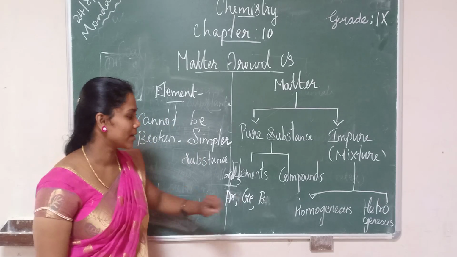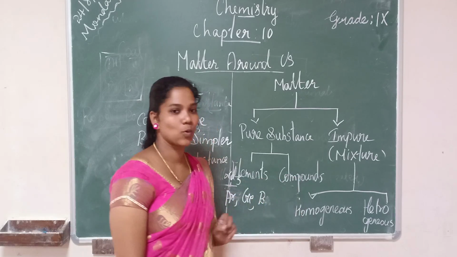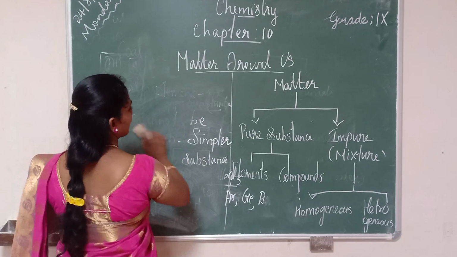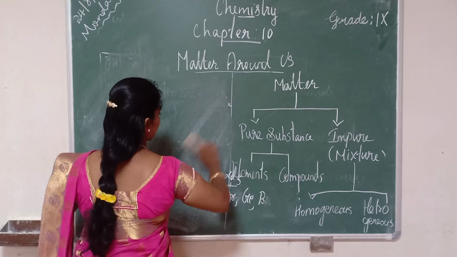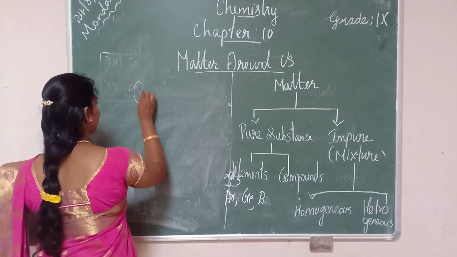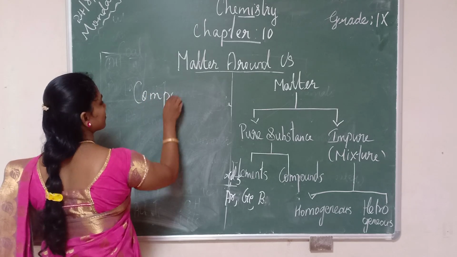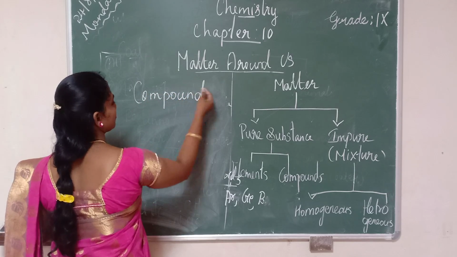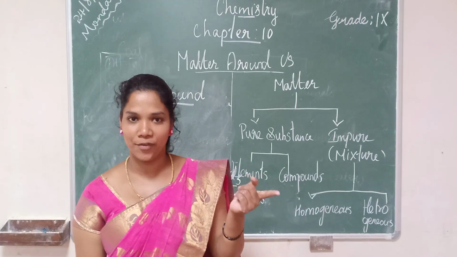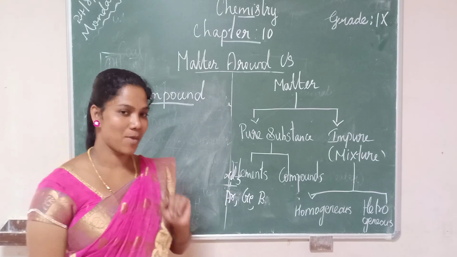Okay. The next one, we can see compound. What is a compound? I said already pure substance means either the same kind of atom or the same kind of molecules.